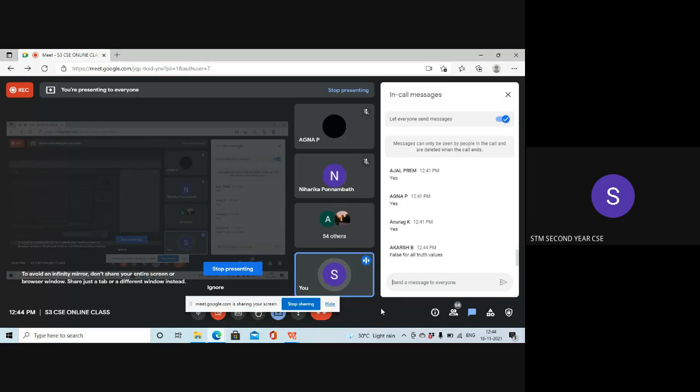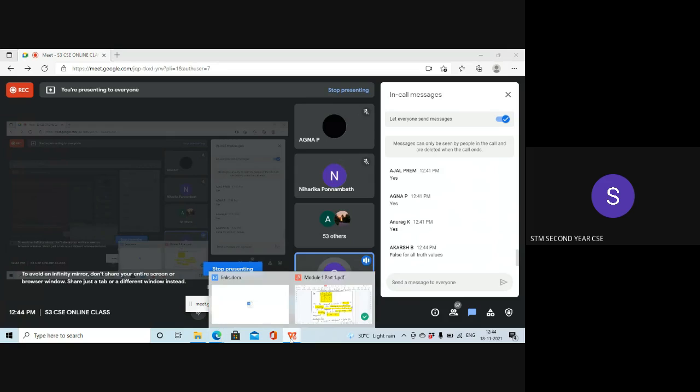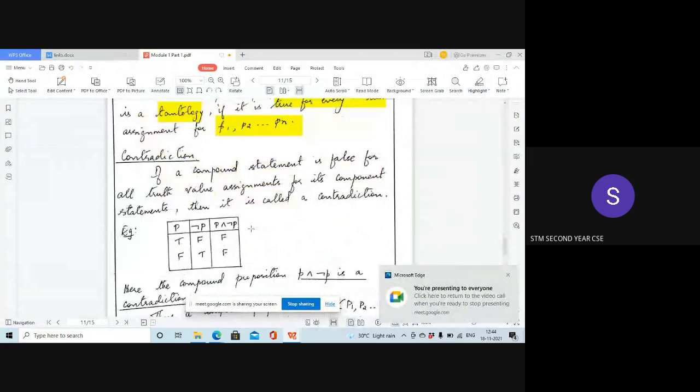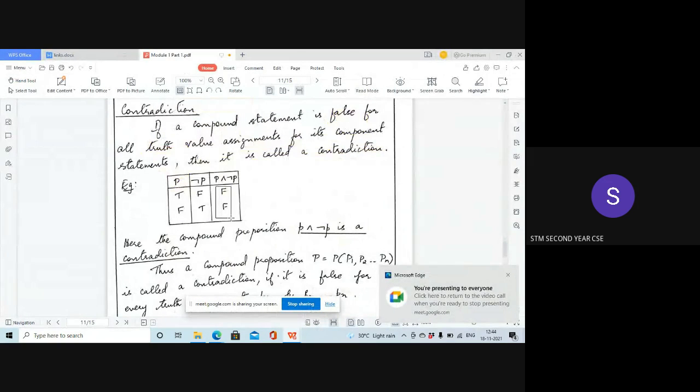False for all truth values. Very good, Agarsh. It should be false for all the possible truth values of the component statements. For each of the truth value assignments of its component statements, if the output is false, then it is called a contradiction.